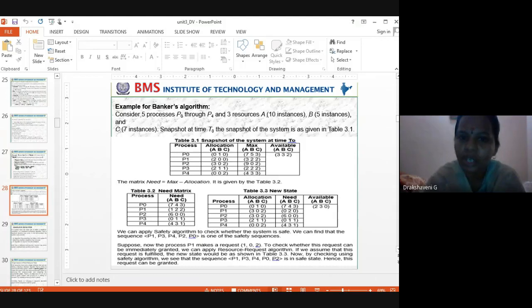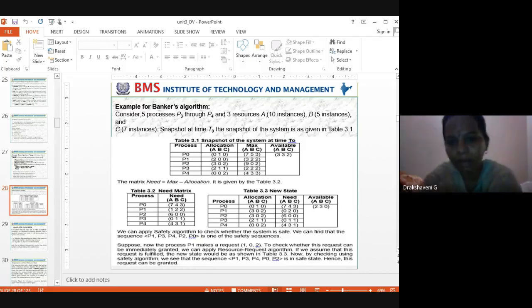And before, some resources were available, which I have given. That's the allocation for P0, which was 0, 1, 0. That I have already given. But how much do I still have to give for P0? I have to give 7, 4, 3 to complete P0's work. Clear now? Now the need matrix should be clear. How to calculate need? Maximum minus allocation. In table 3.1, we have max. Take max minus allocation. That will give you the need matrix.